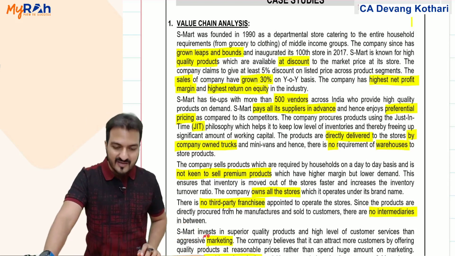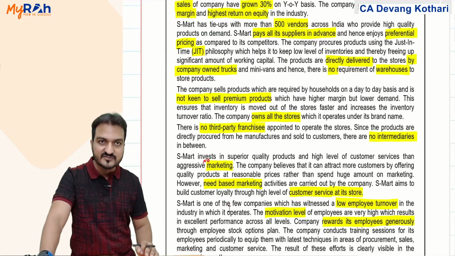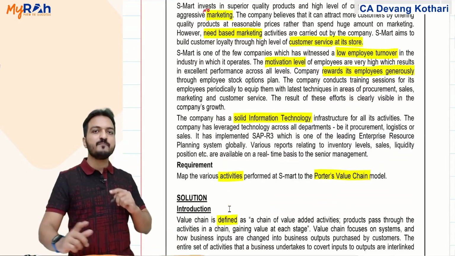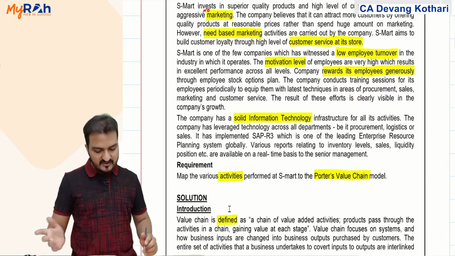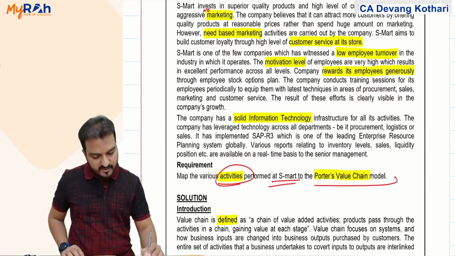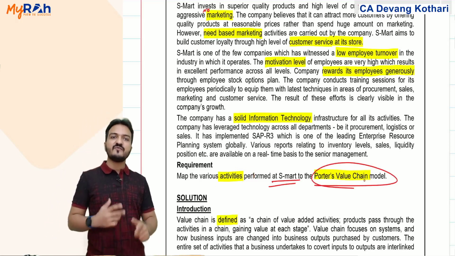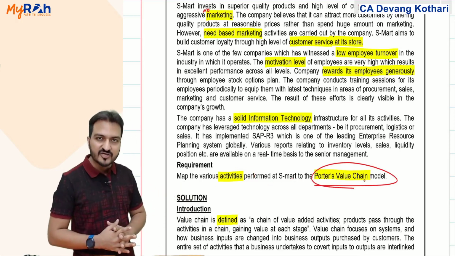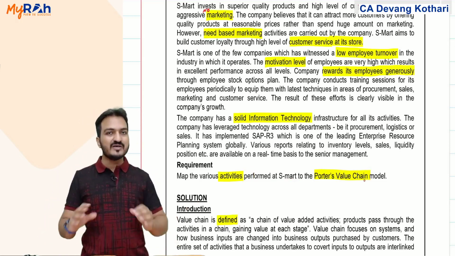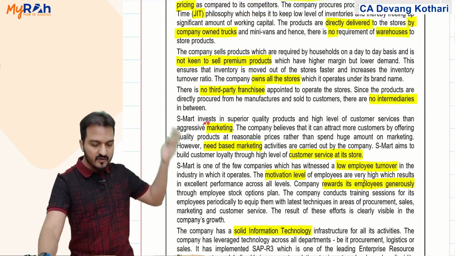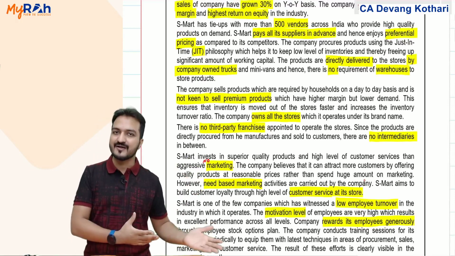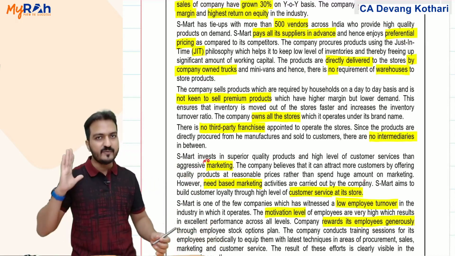Well, this is not a problem solving case study, because this company does not have any problem. Instead, I say this is a purely theory based case study. They're asking you to identify activities of this company as per the Porter's value chain model. Remember there are primary activities, secondary activities. All you have to do is identify which of the company activities fall under primary, which fall under secondary. This becomes your theory based case study.